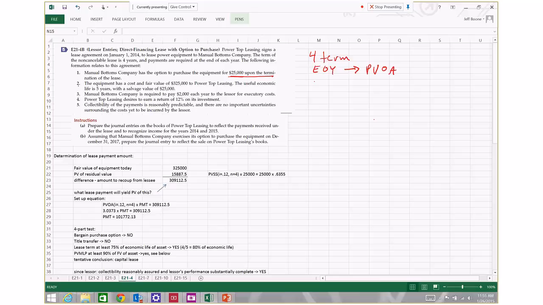So when we get to fact 2 here, we see that the equipment has a cost and a fair value to the lessor of $325,000. $325,000 equals cost equals fair market value of the property to the lessor. That's significant because if this is classified as a capital lease, it's going to be classified as a direct financing lease